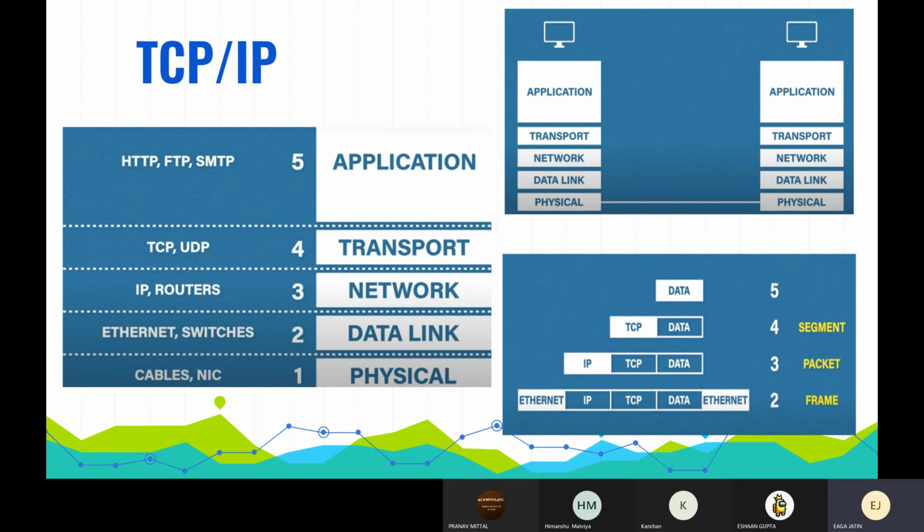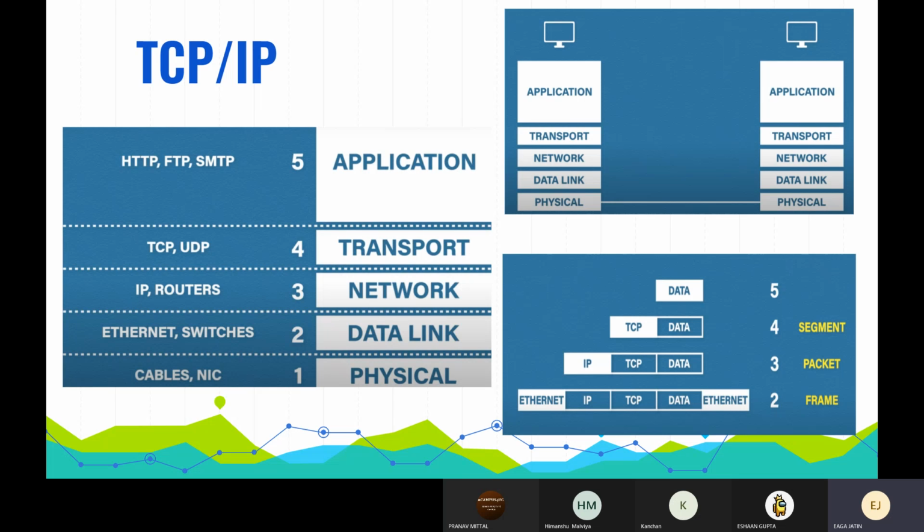As we send the data, at each layer the data adds its own bit of information. This process is called encapsulation. When we hit the physical layer, the data is transmitted over to the receiver device. The receiver device then starts to decapsulate the data. We saw this in the OSI model also, but here we will have a closer look. We'll start with the application layer, that is layer 5.